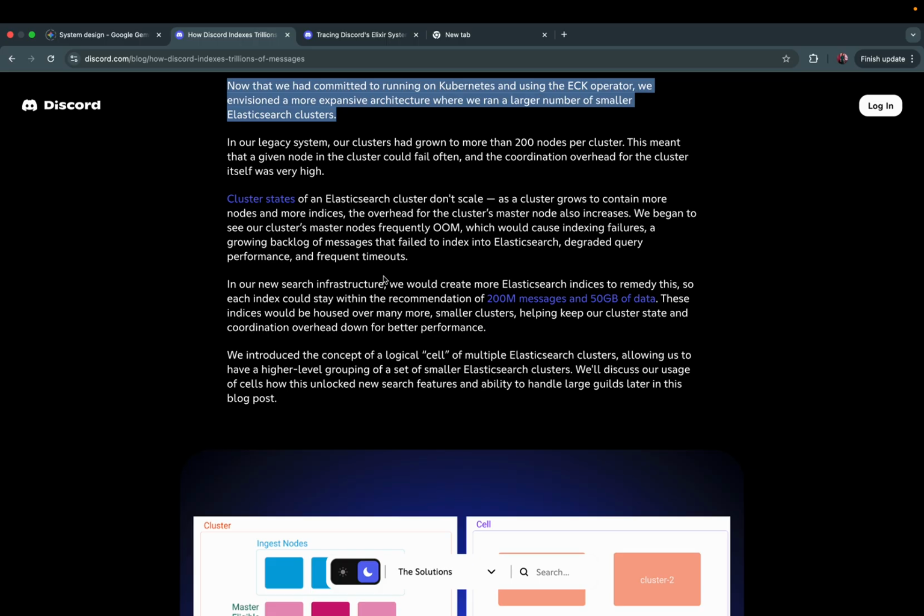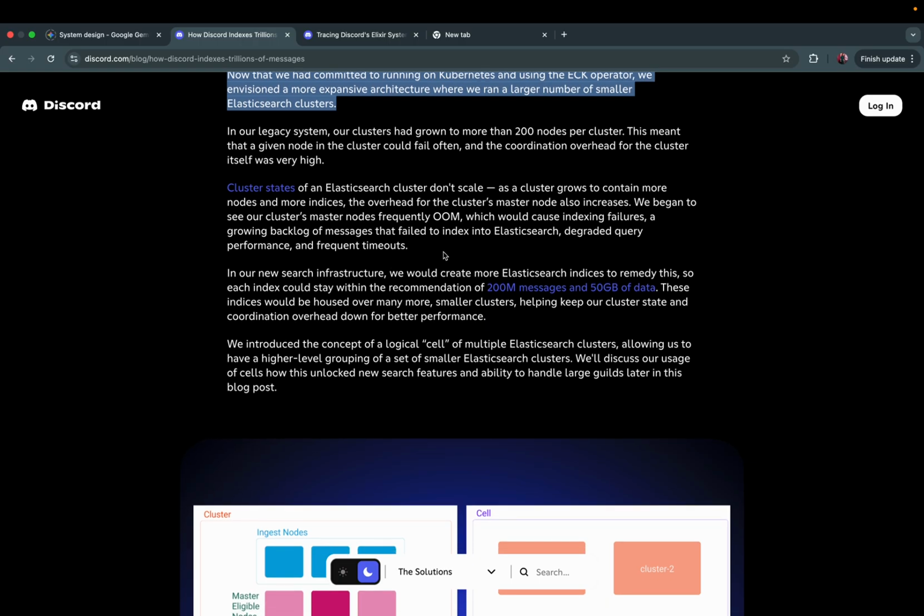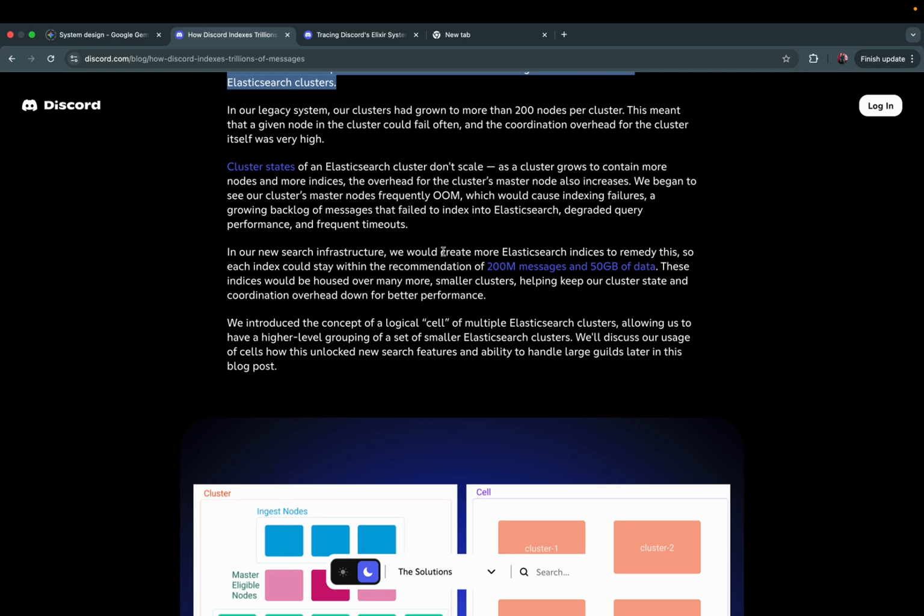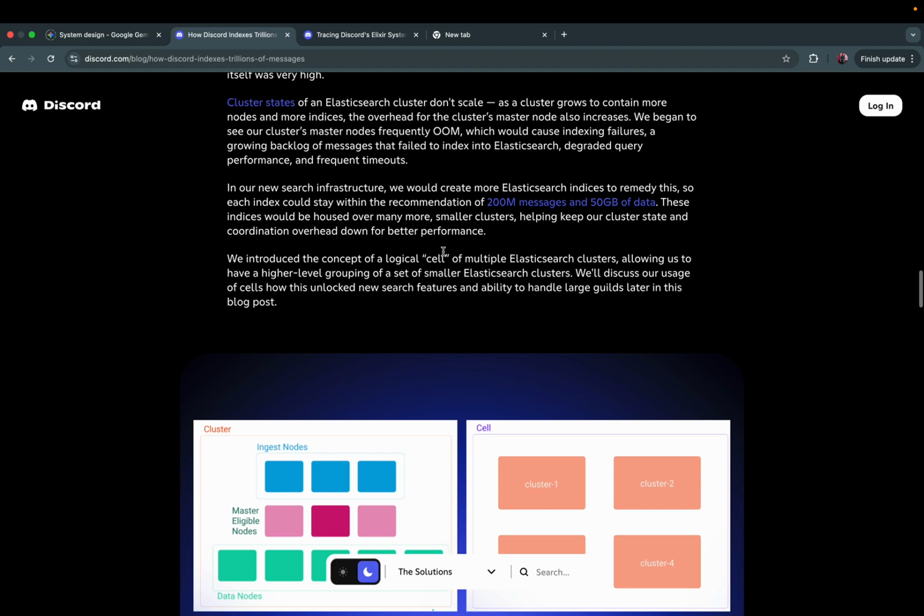As a cluster grows to contain more nodes and more indices, the overhead of the cluster's master node also increases. We began to see that our cluster's master node would frequently fail, which would cause indexing failures and a growing backlog of messages that failed to index into Elasticsearch, degraded performance, and frequent timeouts. In our new search infrastructure, we would create more Elasticsearch indices to remedy this, so each index could stay within the recommendation of 200 million messages and 50 GB of data.